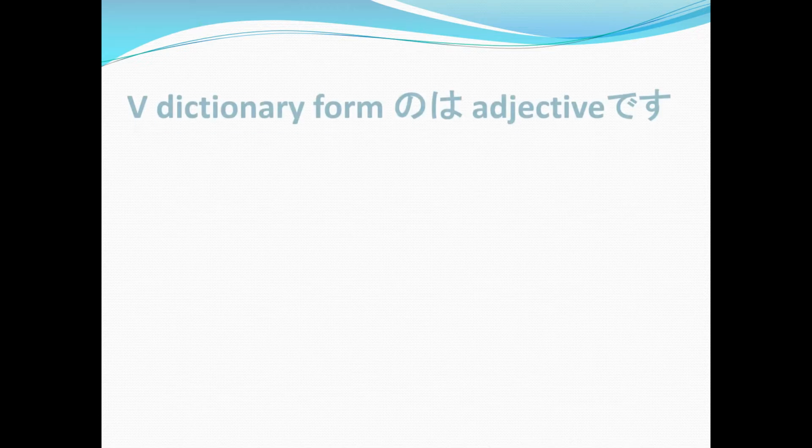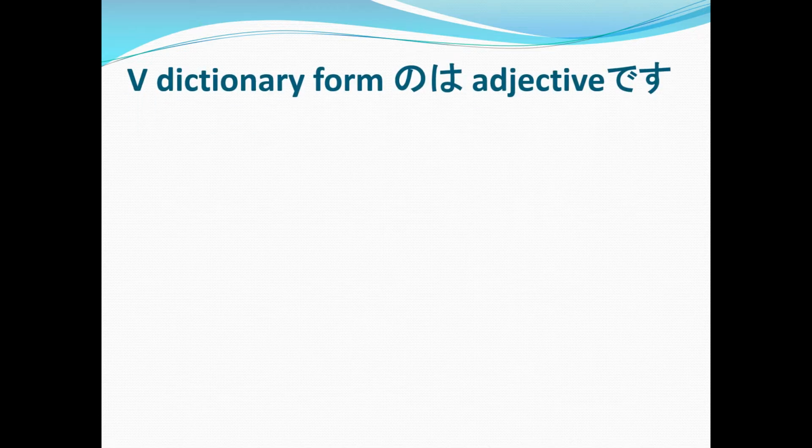Let's start off with verb dictionary form no wa, adjective desu. Now, let me give you some sentences. Typically, we say, Tenisu wa omoshiroi desu. Tennis is fun.